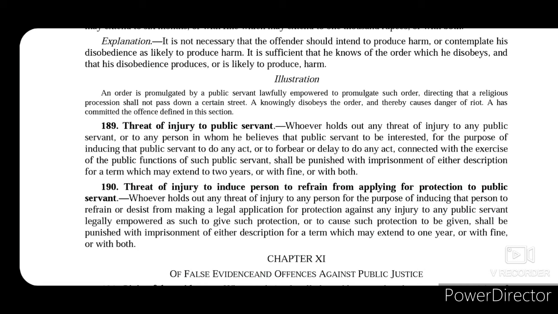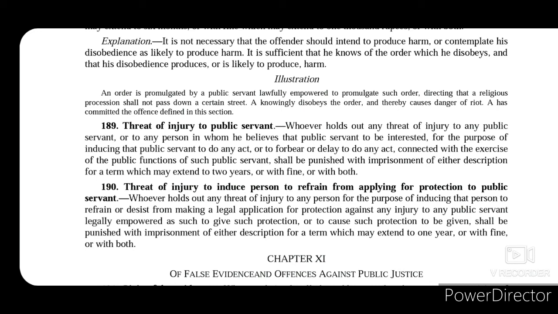Now let's move on to the last section of this chapter, that is section 190, which talks about threat of injury to induce person to refrain from applying for protection to public servant. So it basically penalizes a person holding out any threat of injury to any person to prevent him from seeking protection from a public servant legally empowered to provide him protection.